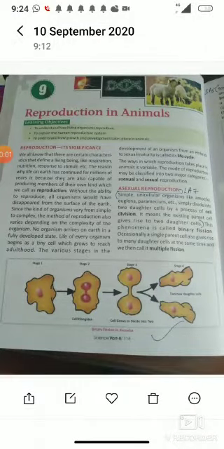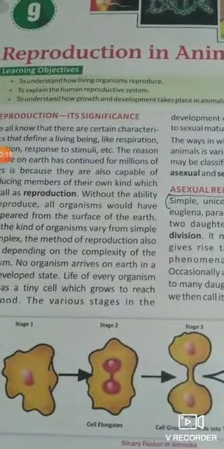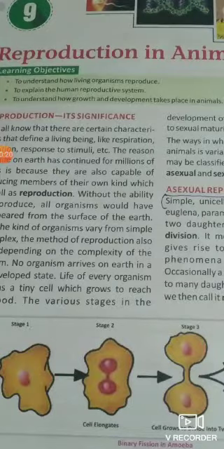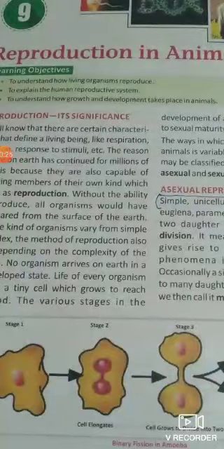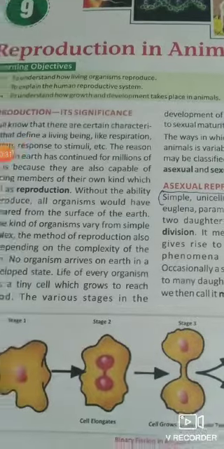Dear students of class year, I am going to start today your lesson number 9, that is reproduction in animals. In this lesson you will read about the main points given on top to understand how living organisms reproduce, to explain the human reproductive system, and to understand how growth and development take place in animals.